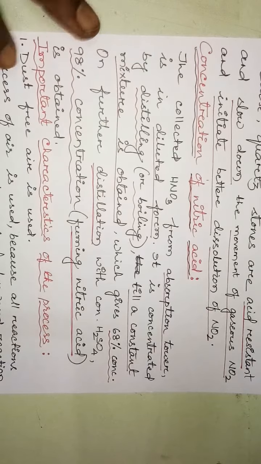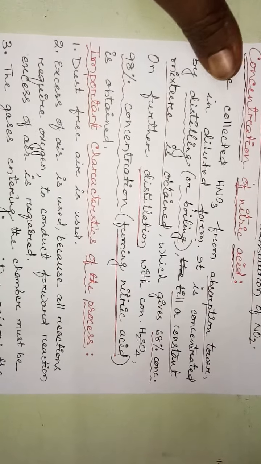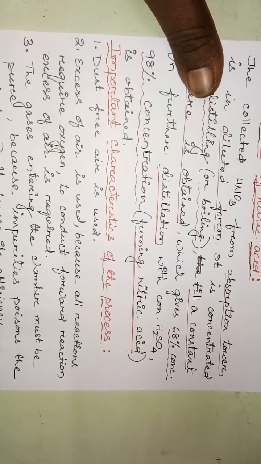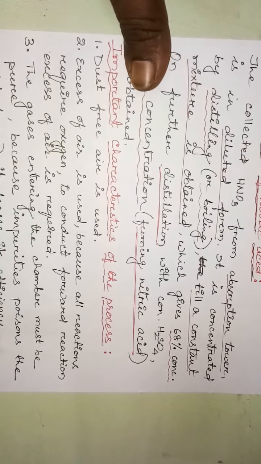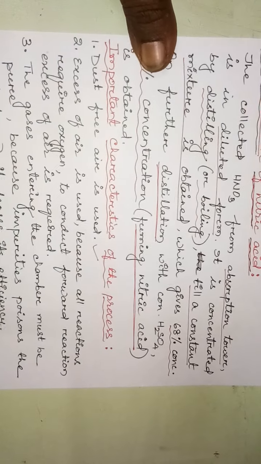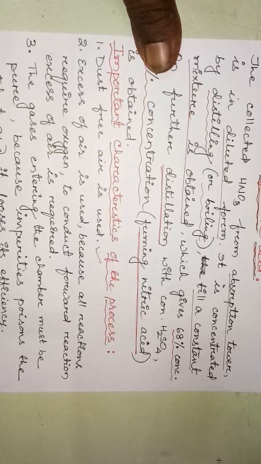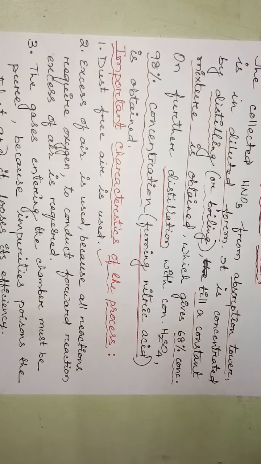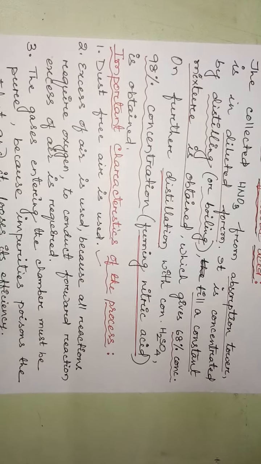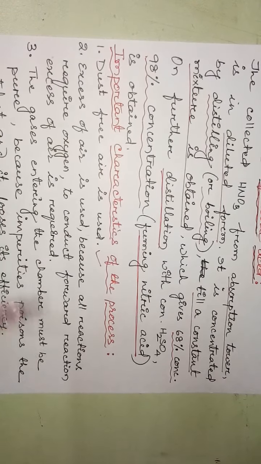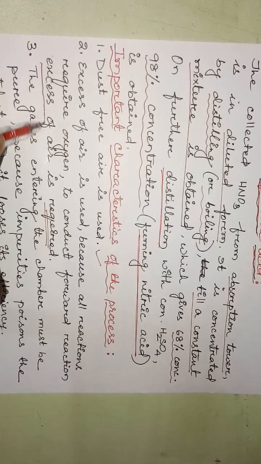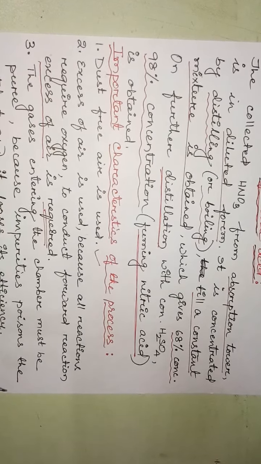Now we'll discuss some important characteristics of the process. What are they? First point, dust free air should be used. Second, excess air is used because all reactions require oxygen during this process, and it is a reversible reaction. So to conduct a forward reaction, excess air is required to favor the forward reaction.